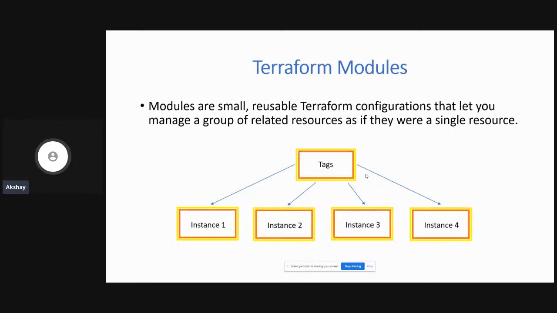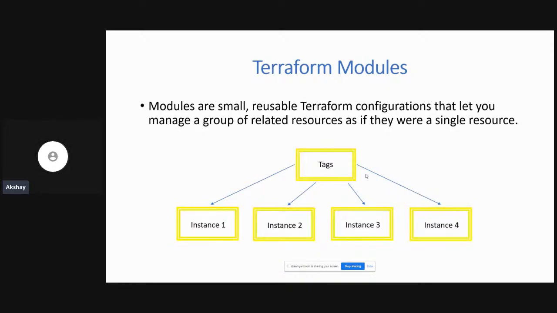So let's say, for example, I create an EC2 instance. I call it instance 1. I have one more instance called instance 2, instance 3, and instance 4. So now what I can do is I can go ahead and use this tags module in all of these instances rather than creating my own tags related code in each of these individual instances.